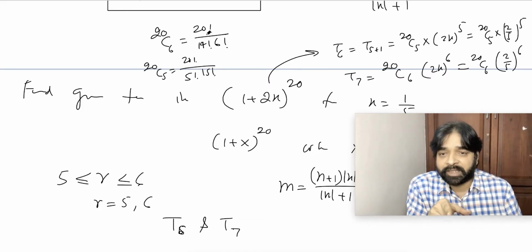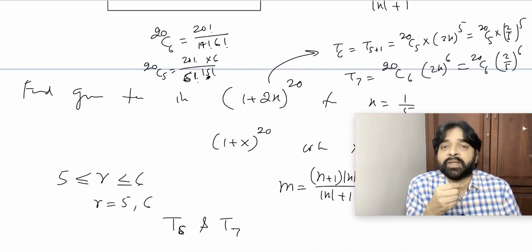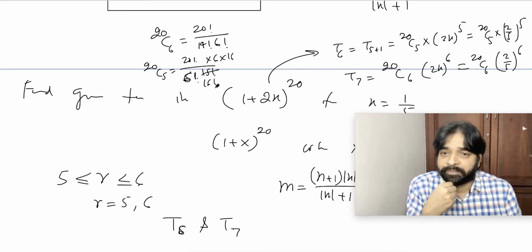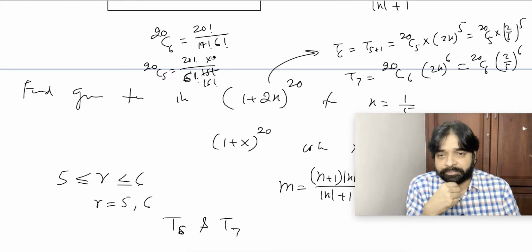Let's make this in terms of 20C6. So can I multiply 6 in numerator and 6 in denominator? So this will become 6 factorial. And 16 in numerator and 16 in denominator, so 16 factorial. Something wrong I am doing? It should be 15. Wrong I did, I'm sorry.